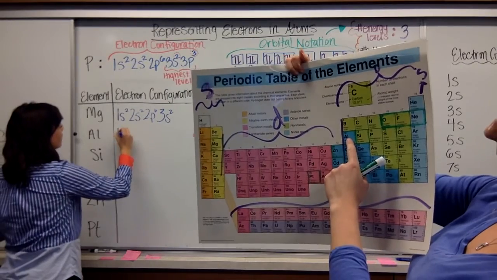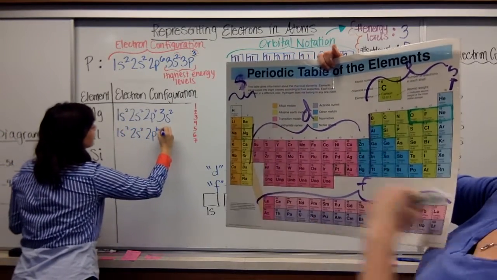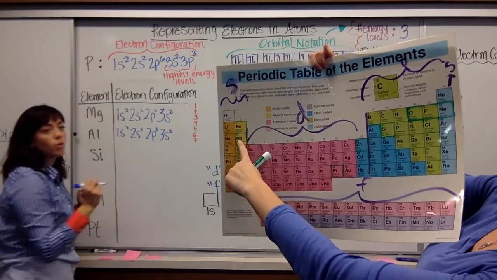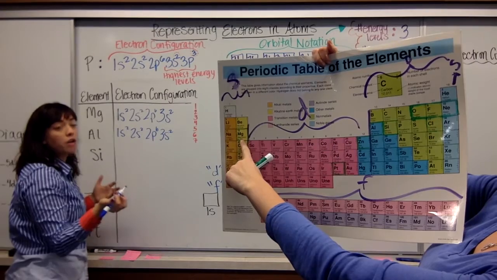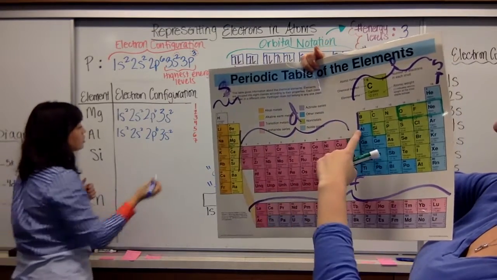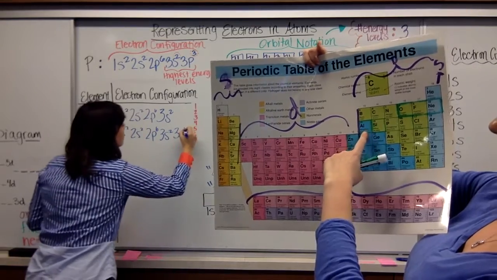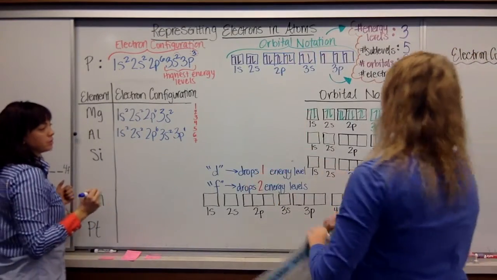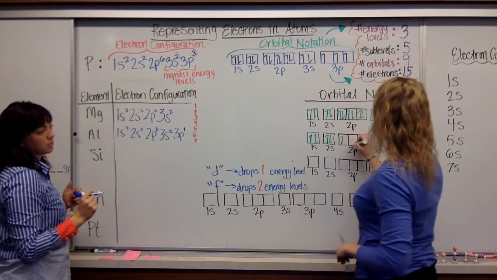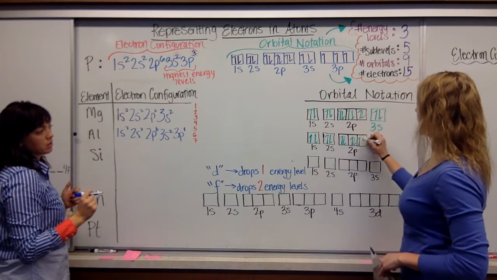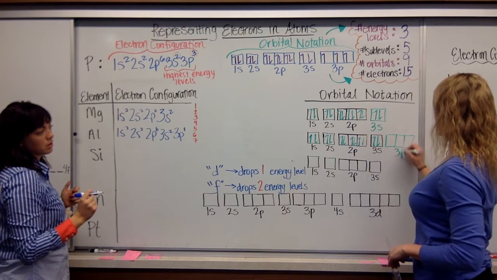And then for aluminum, you can see it's just 1 over. So we're going to have the same electron configuration all the way to magnesium, and then one more electron. It's going to be in my 3p orbital, so 3p1. The orbital notation looks the same: up, down for each filled orbital, and our 3p will have 1 electron.